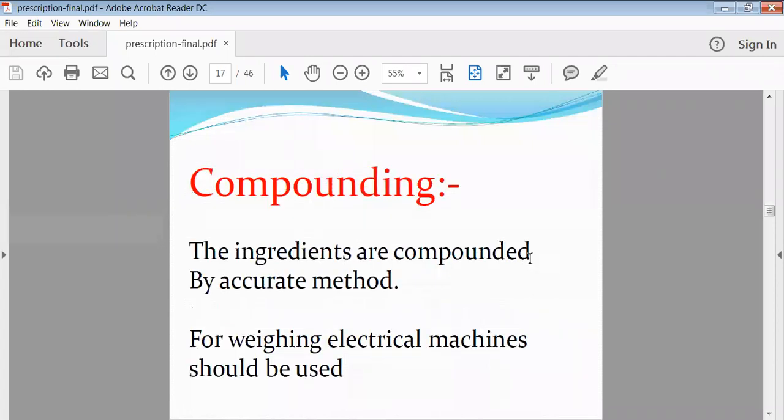Then compounding. After the calculation of the dose, we have to prepare the dose. That preparation of the final dosage form by the pharmacist is called compounding. The ingredients that are required for the preparation of that dosage form, he will find out, and the dose is already calculated. So that much amount of the drug he will take, and he will calculate the remaining ingredients' quantity, and he will mix them and prepare the final dose. That is called the compounding procedure.